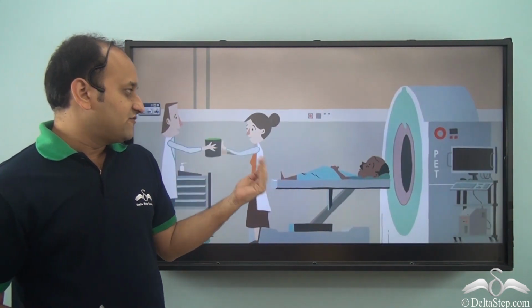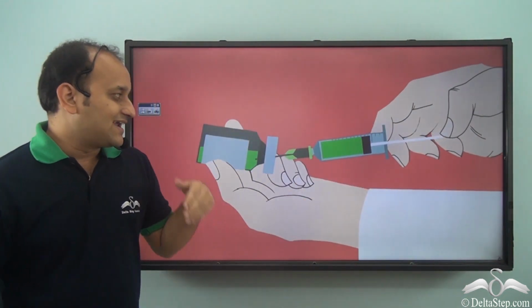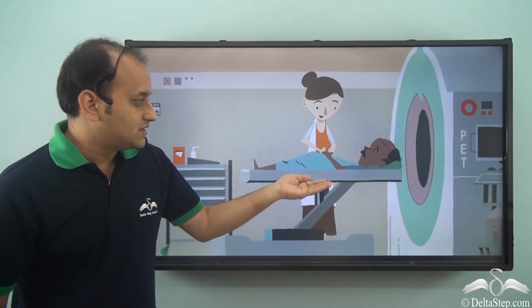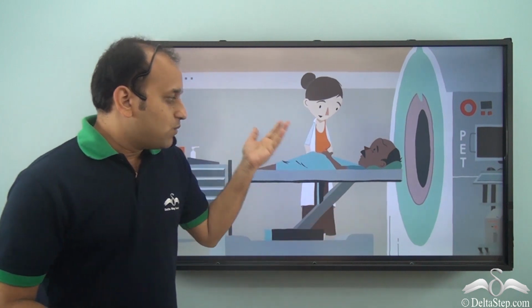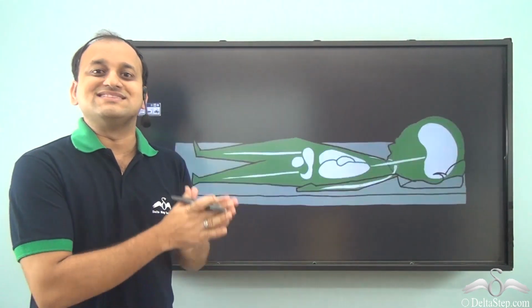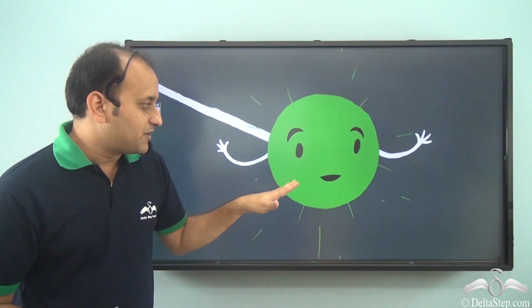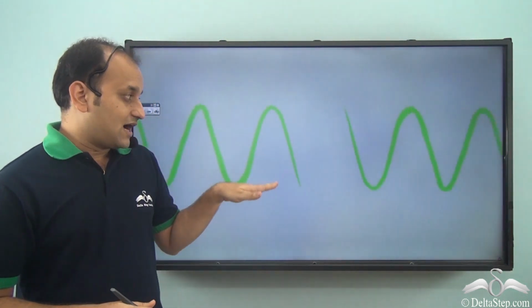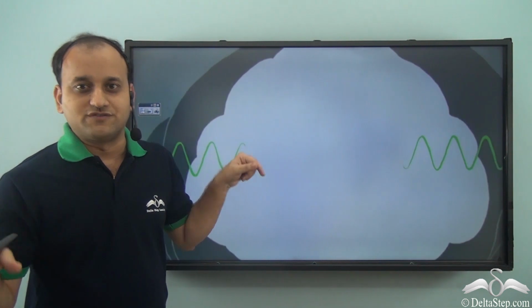So there is a radioactive tracer which is delivered to the technician, and the technician injects this particular radioactive tracer in the body of the patient. Now, once this radioactive tracer goes inside the body, let's see how it reacts. So inside the body, this particular radioactive element emits a gamma ray. Now this gamma ray travels out of the body because it has good penetration power, so it can easily penetrate our skin.